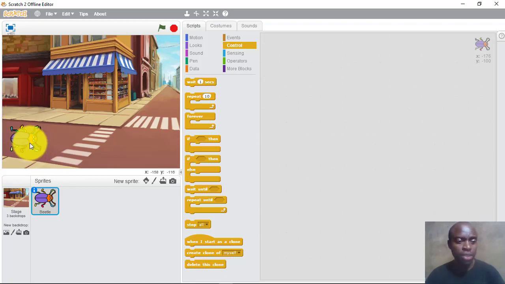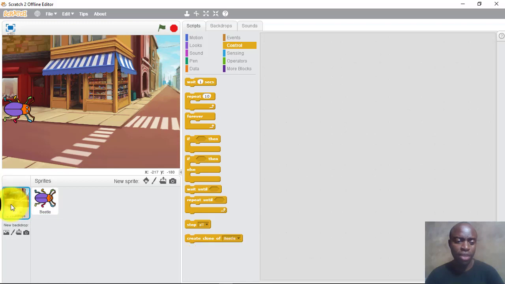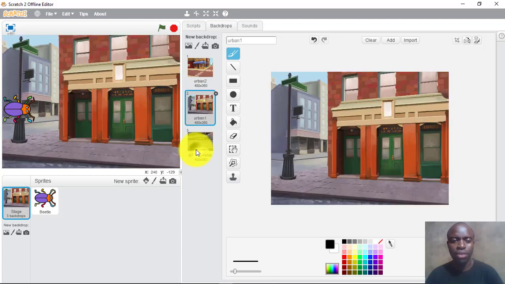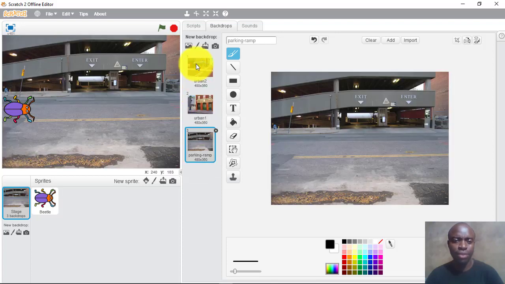So when it reaches here, it keeps going. It will start going one door after another. And you remember, if we go to our backdrop, we have 1, 2, 3. We have 3 places to go. Good, so let us start.